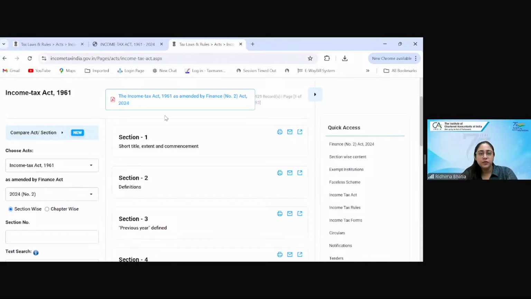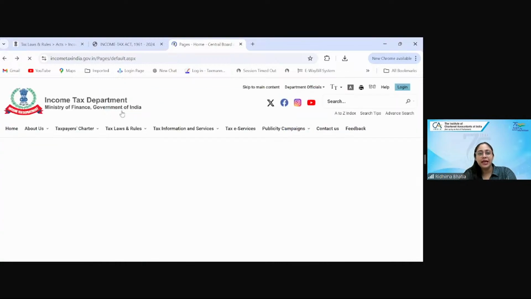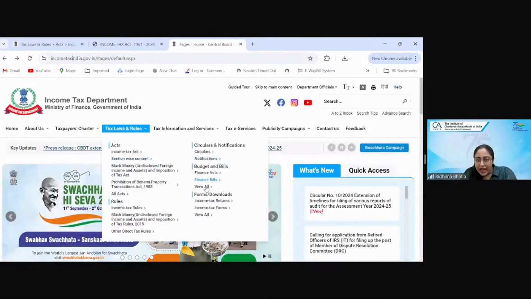Now, here on the website, you will get everything. You will get the Income Tax Act, you will get the Finance Act, the Finance Bill. Act or bill may change. Very rarely it may happen that there are changes between the bill and the act. Bill is what is proposed, act is what is passed. Proposed, passed.